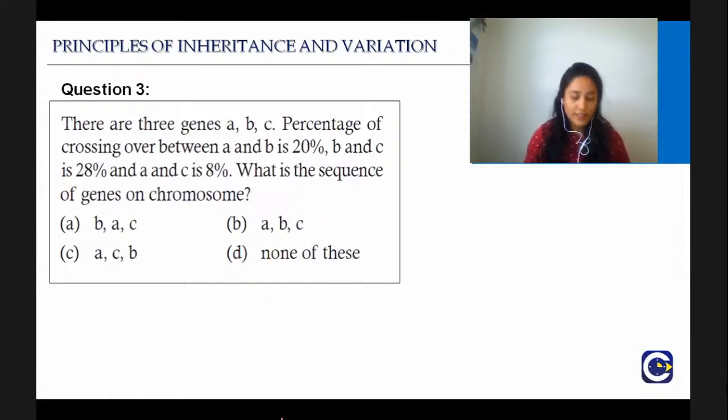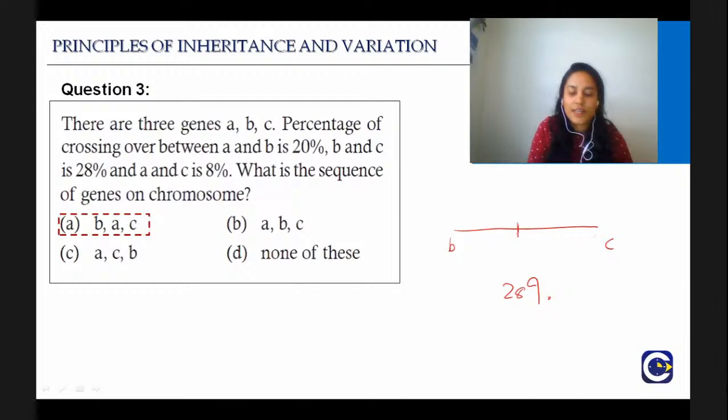I will wait till I get the answers, and now I start getting the answers. But I am waiting for more answers. Good. Perfect. So all of you are giving the right answer, which is option number A. In these questions, always start with the maximum percentage. For example, here they tell you that the distance between B and C is 28%. So first it's B and C, and then in between it will be A. So the right answer is option A. Always start with the maximum percentage.